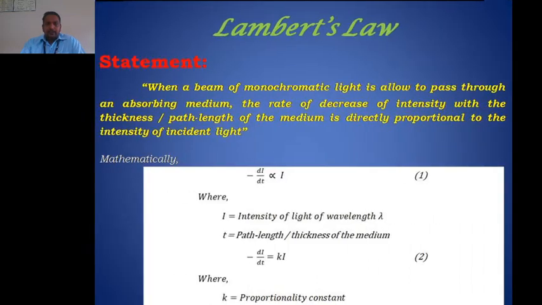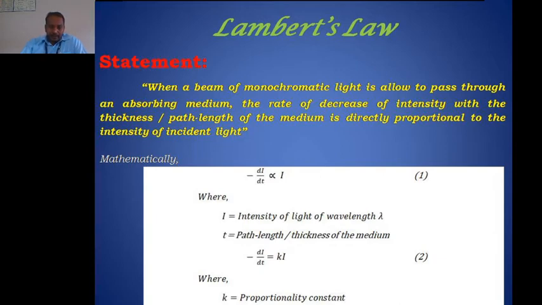The statement of Lambert's law is very simple. When a beam of monochromatic light is allowed to pass through an absorbing medium, then the rate of decrease of intensity with the thickness or path length of the medium is directly proportional to the intensity of incident light. Mathematically, this law is defined as minus dI by dt is directly proportional to I, where I is the intensity of light after passing through a thickness of the medium, that is t.